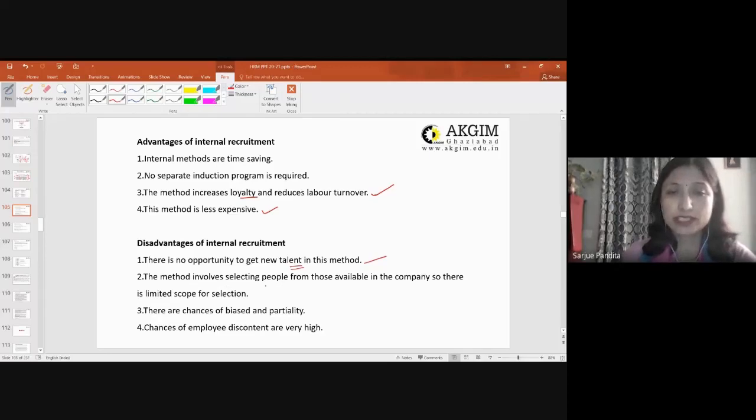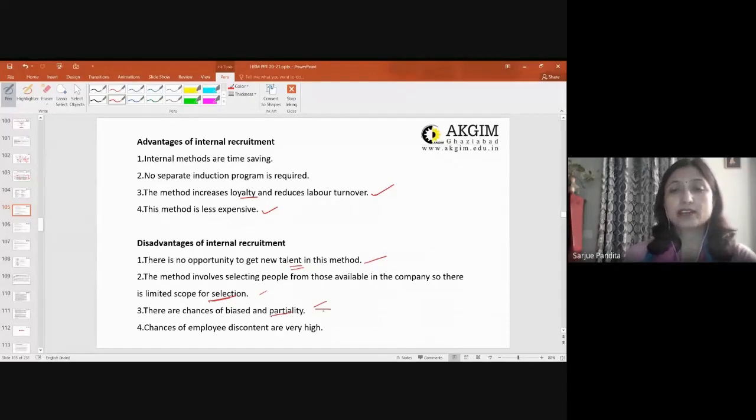The method involves selecting people from those available in the company. So there is limited scope for selection. Obviously, when you go for internal recruitment, the pool created is not very vast, so you do not have a choice of selection. So it is a limited scope for selection. There are chances of bias and partiality.